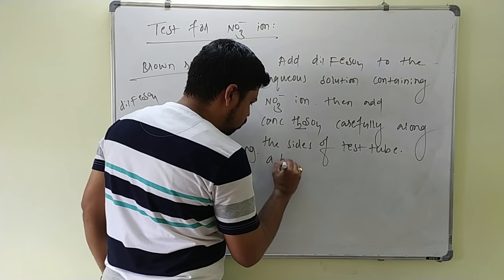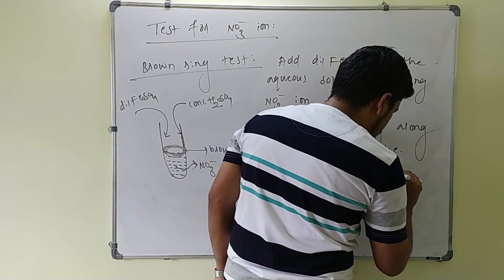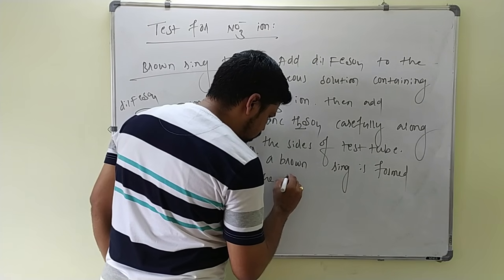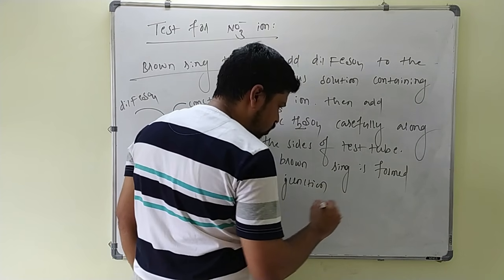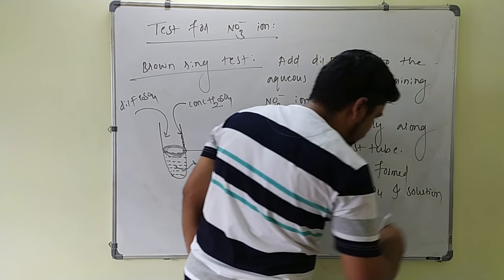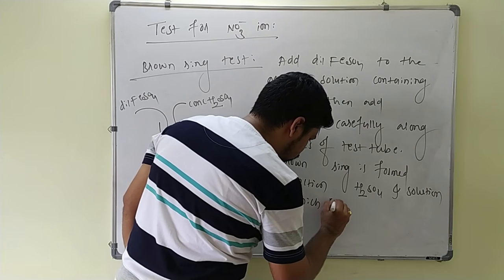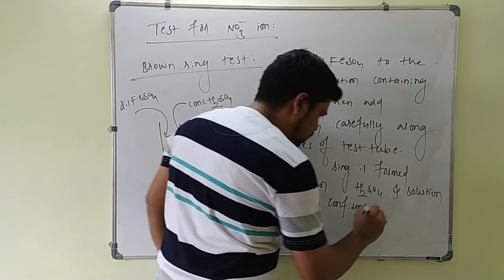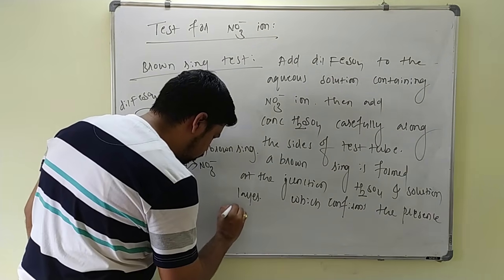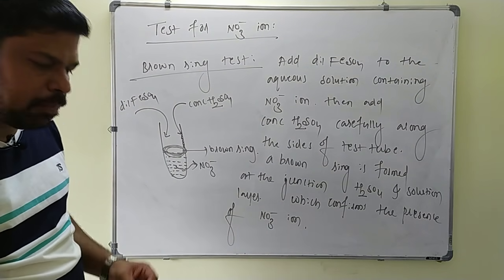A brown ring is formed at the junction of H2SO4 and solution layer, which confirms the presence of nitrate ion. Okay, very simple.